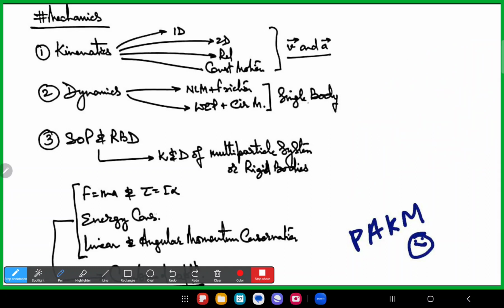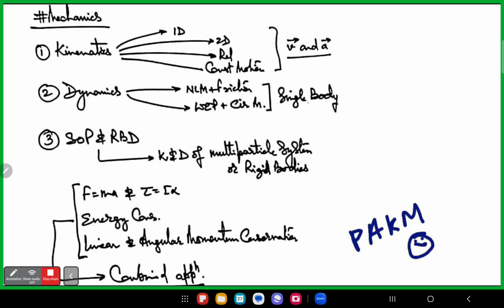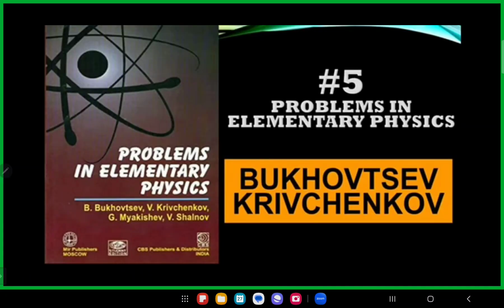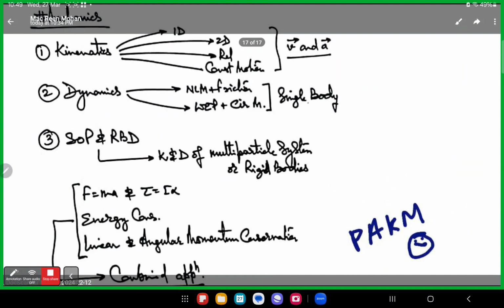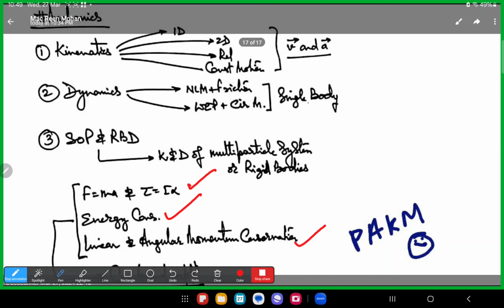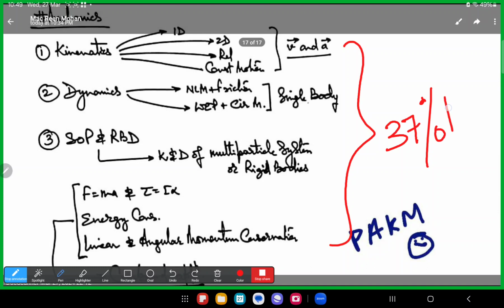Now the next important topic is energy conservation, and of course the last is linear and angular conservation of energy. And the last part is combined application. If you are very good at solving these parts and sections, you can say you have covered 37% of physics.